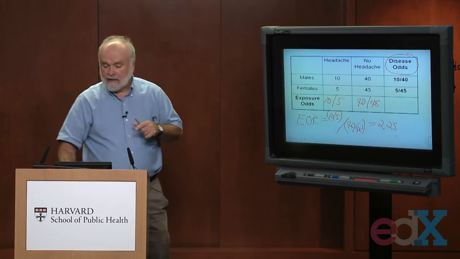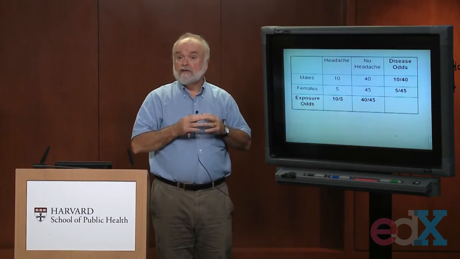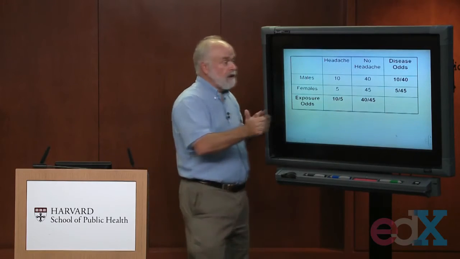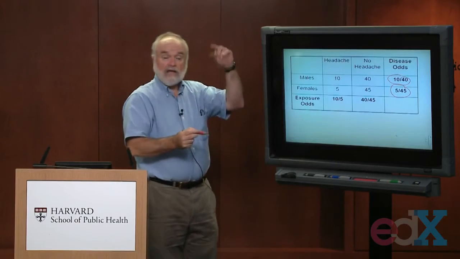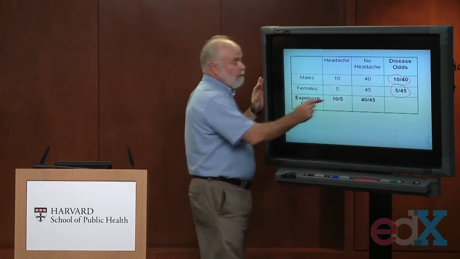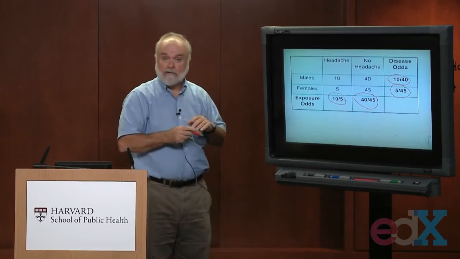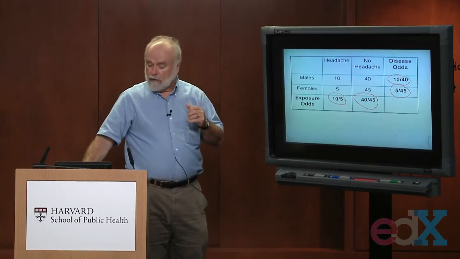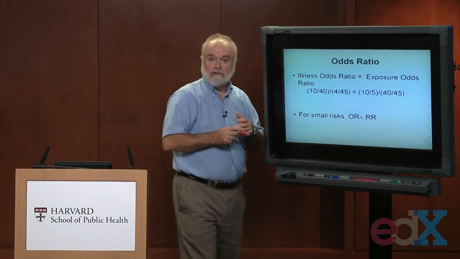Meaning for data like this, if you're trying to measure the association between the row variable and the column variable, and one of you starts by fixing the rows and looking at the odds of having one of the columns, the disease column, being disease among people with headaches versus without headaches, and takes the ratios of those. And someone else looks down the people who have headaches and people who don't have headaches, and talks about the odds of being a male, being exposed. If both of you take the ratio of your odds, you're going to come up with the same answer. Both of you are going to come up with the number 2.25.